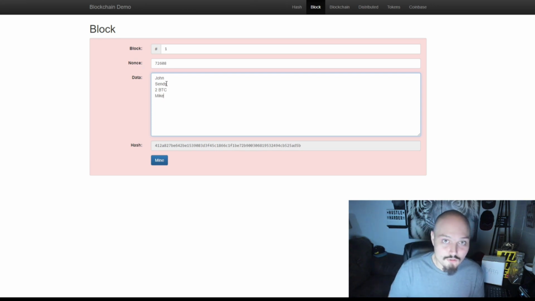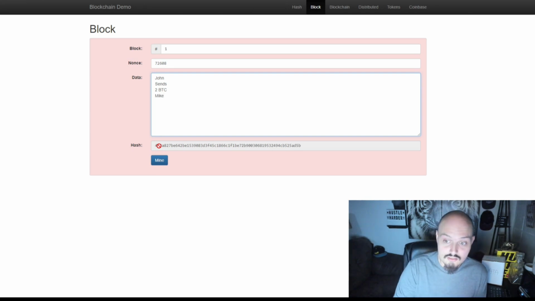John sends 2 Bitcoin to Mike, and that is the information that we are storing on our first block. Now you'll notice that we kicked out a hash, but without getting too heavily into details, in order for this hash to be passed block to block, it needs to start with 4 zeros. So that would be representative of a complete mined block on the blockchain.